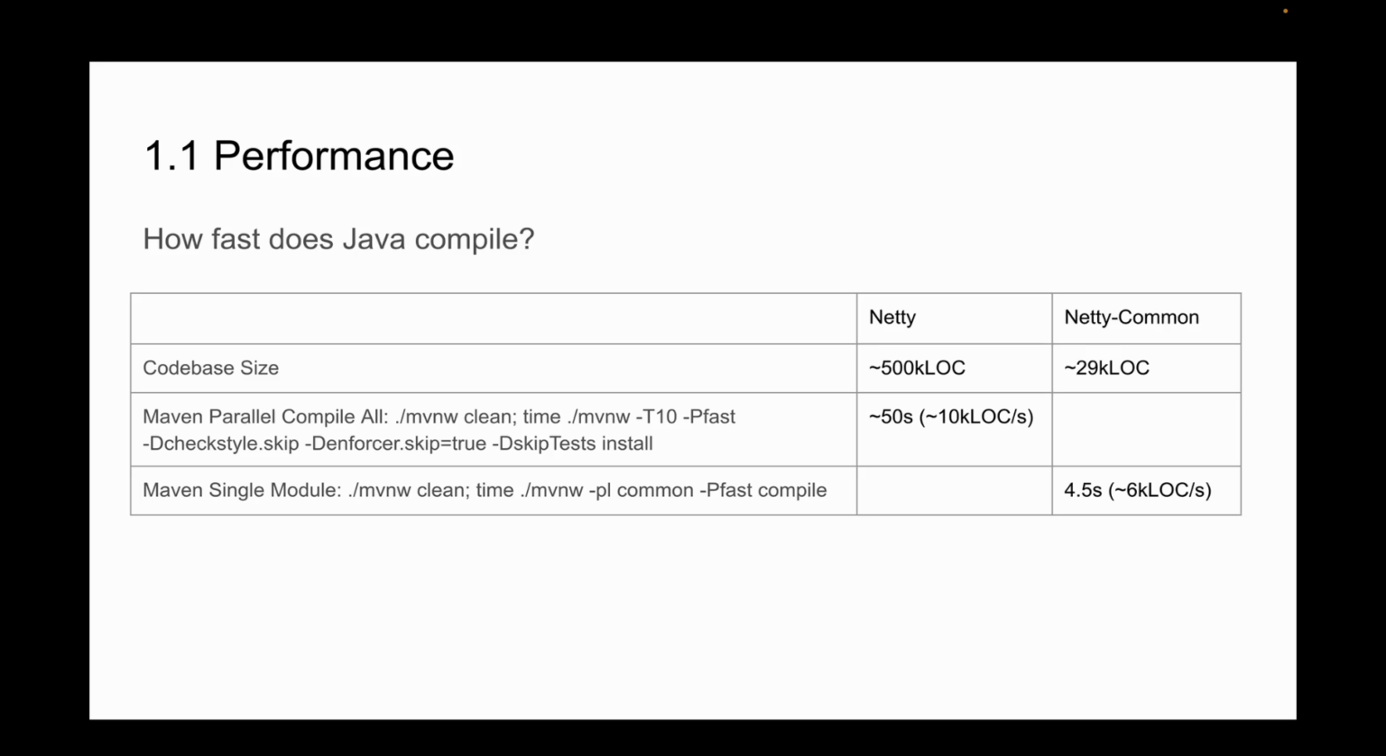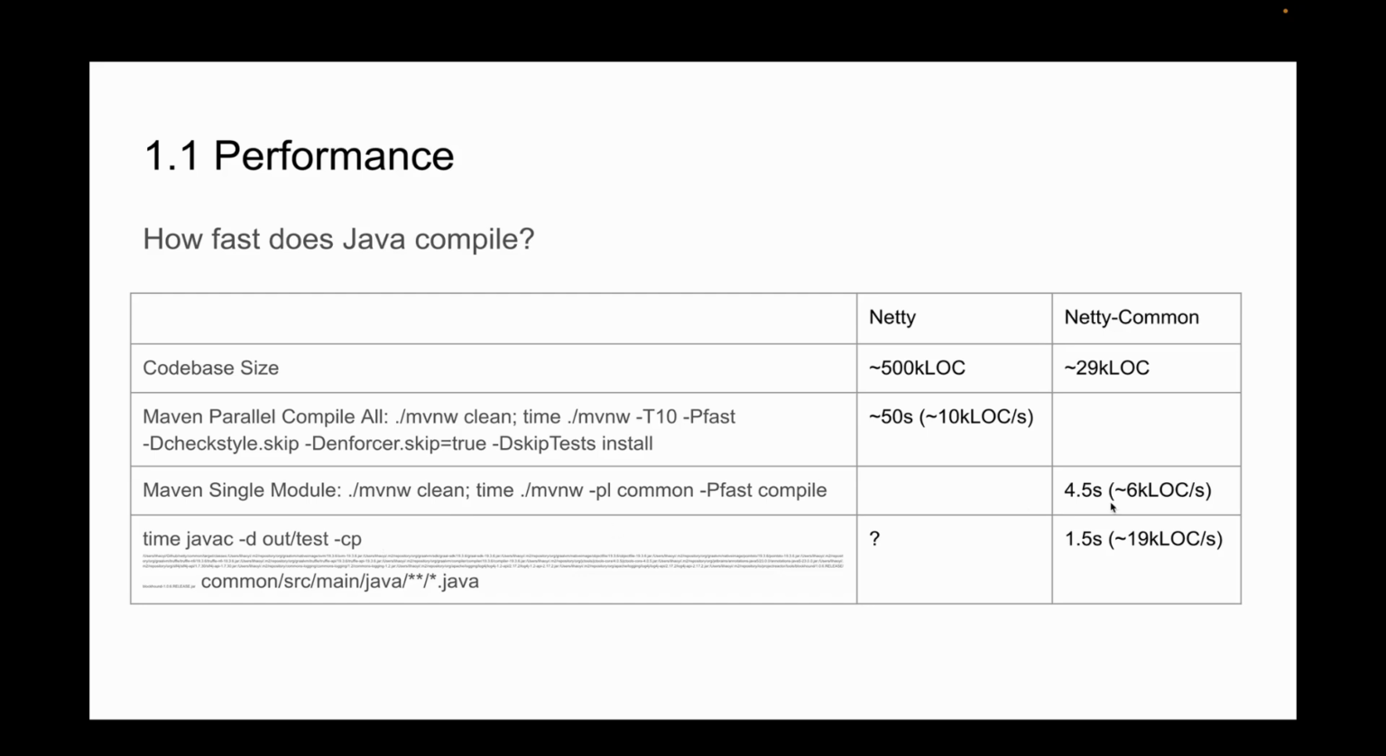But what most people don't realize is that if you take away Maven and just use javac directly, it actually takes 1.5 seconds rather than 4.5 seconds. And again, this is compiling the same source files with the same class path using the same version of the Java compiler. We didn't rewrite it in Rust or anything. It's the same Java compiler. But without Maven, it's 3 times faster.